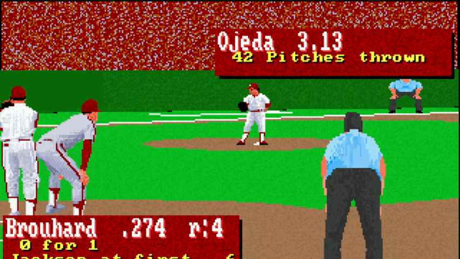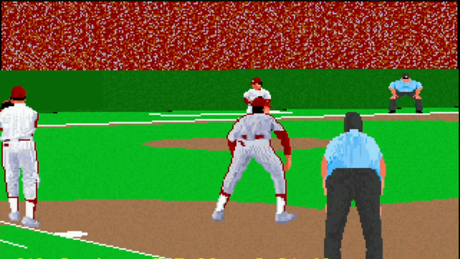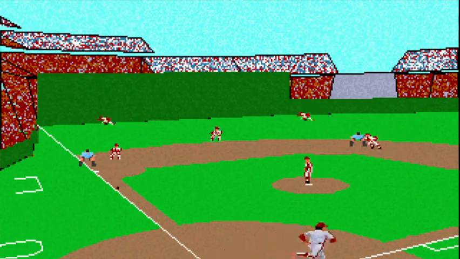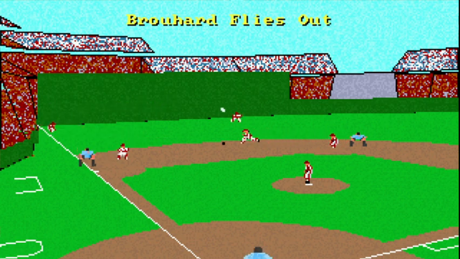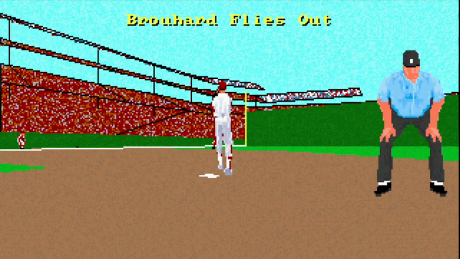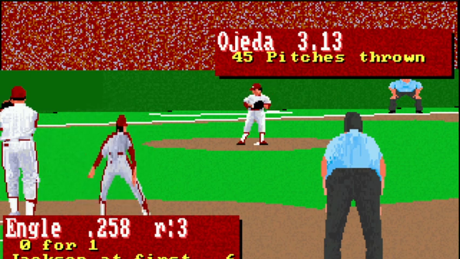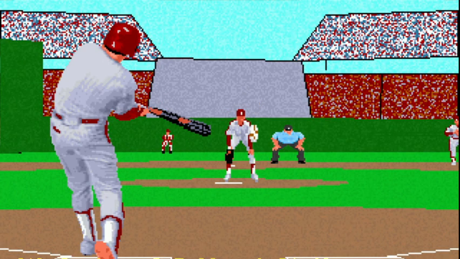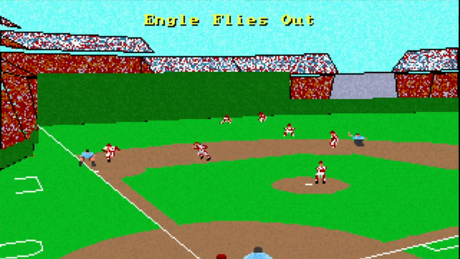So I'm using the default camera modes, but you can mess with the camera. You can do all sorts of things. Do you want to follow the baseball or do you want overhead? Do you want to use the shot from center field and so on? I'm just letting it select the appropriate camera angle. So. Fly ball left.